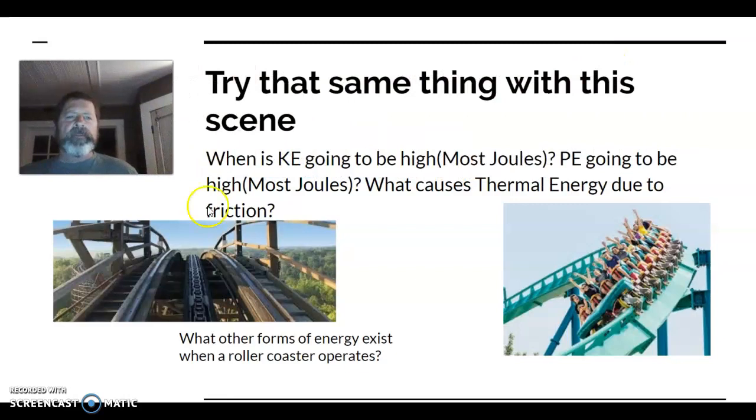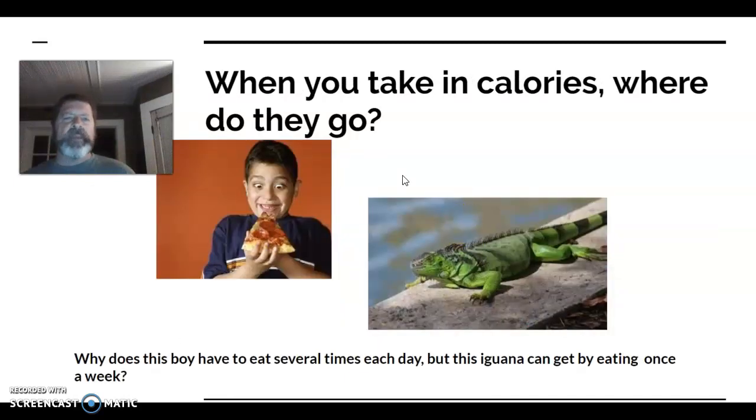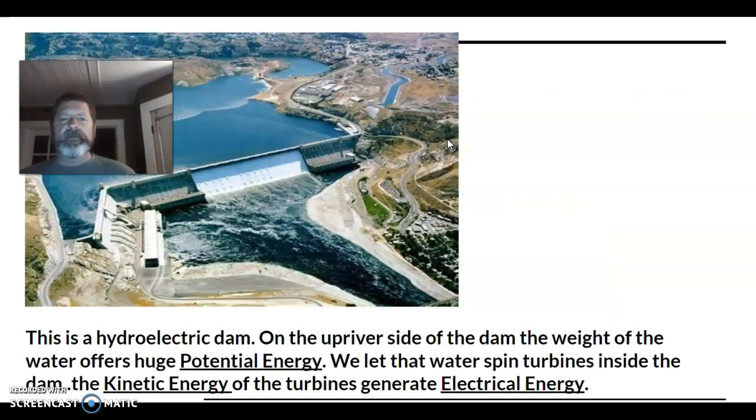We've got a roller coaster. So when would you have high kinetic energy, energy of motion? When would you have high potential energy, potential for energy? Mechanical energy, something's making it go up. And the thermal energy, why would you need to really make sure that you grease the chains on a roller coaster? And when you take in calories, where do they go? If you're a mammal, most of them go to keeping your body at 37 degrees Celsius. If you're a reptile, not so much. Reptiles' body temperature just depends on how warm the sunny day is.